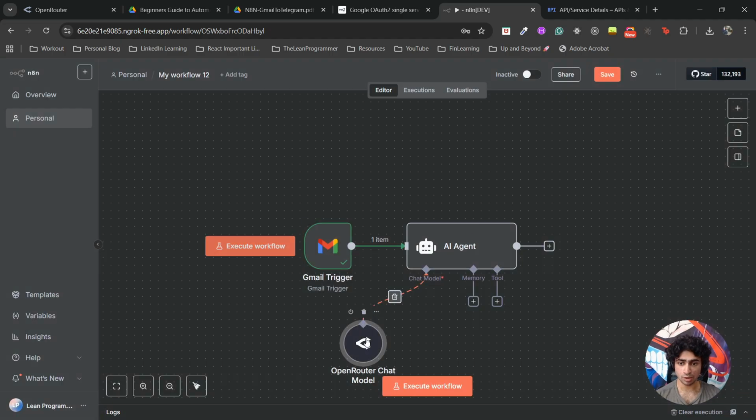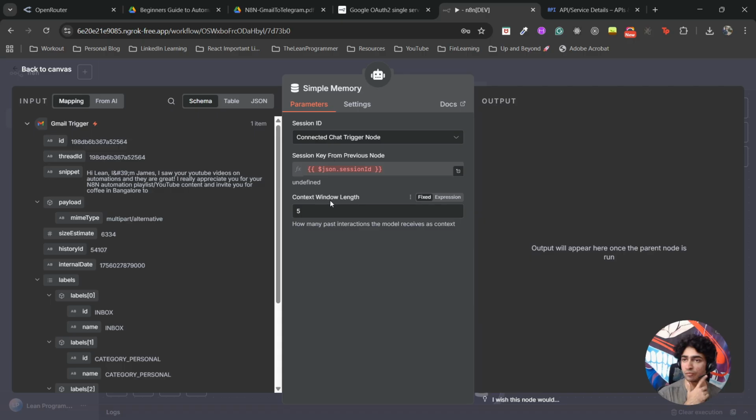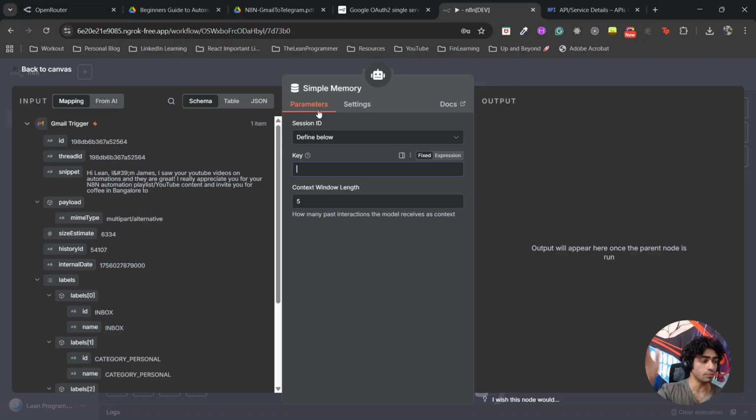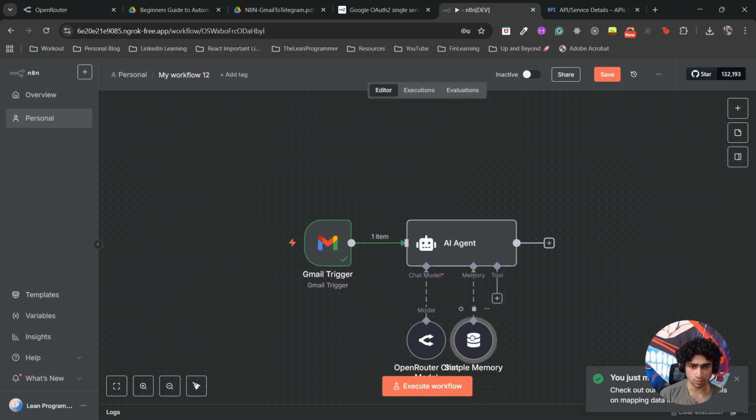Let's go back. Now what I want you to do is add a memory. Let's add a simple memory so that it can remember, in case we continue the conversation. This is just an idea, but let's say this bot is going to summarize the email and send it over to your Telegram. What if you have to continue the conversation? It should remember some context, right? So context window and all you have to set. Let's set a simple memory where it will remember the previous conversations as well, and I'll give it a thread ID as the key. That is done. Okay, perfect.